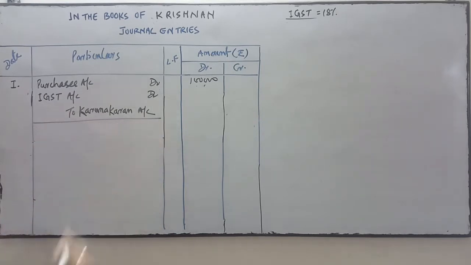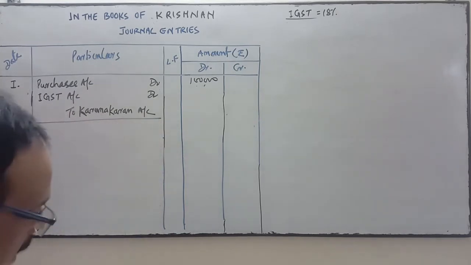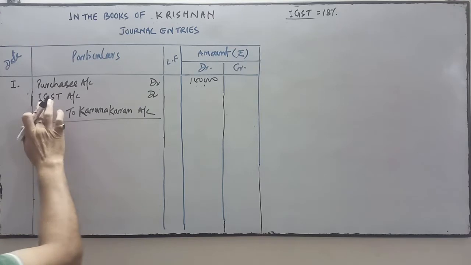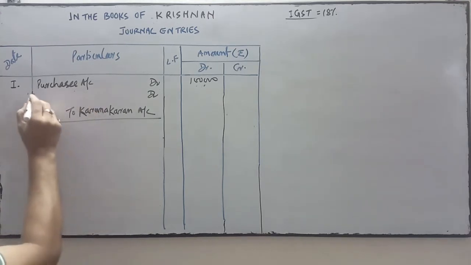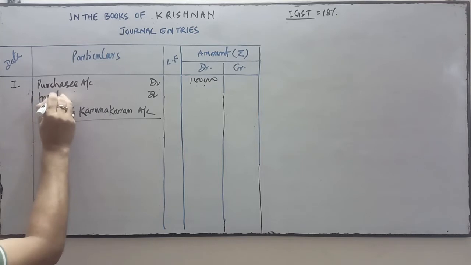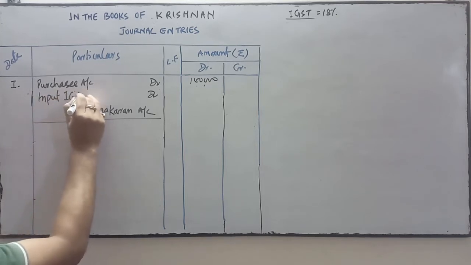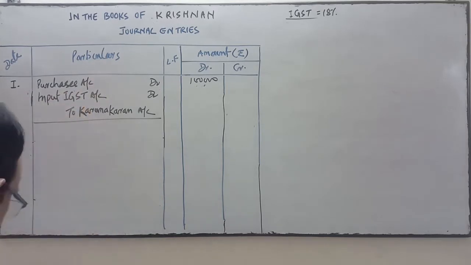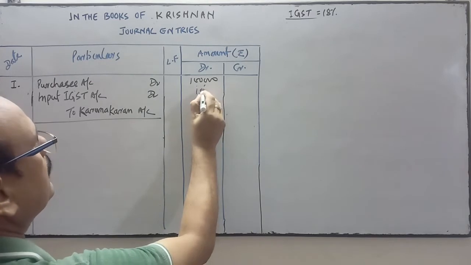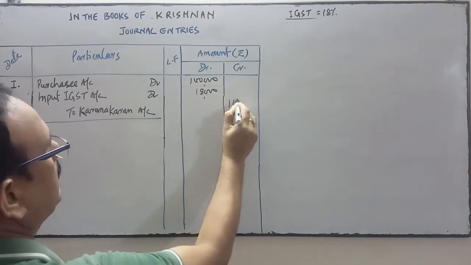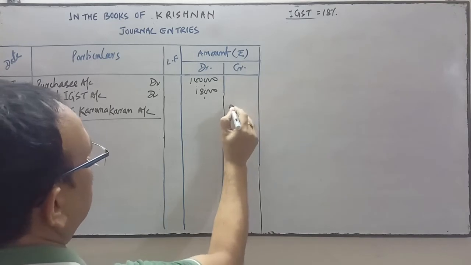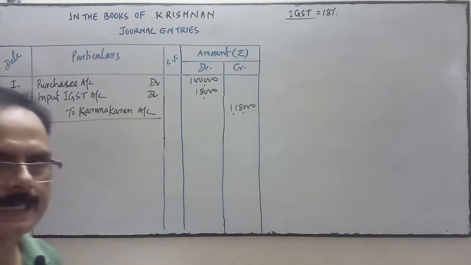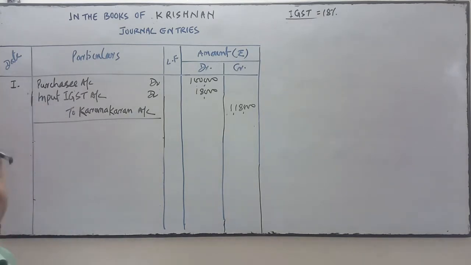Being goods purchased on credit at 18% IGST. This is input IGST. At the time of purchase, it is called input IGST. At the rate of 18% it is 18,000. So 1 lakh 18,000.